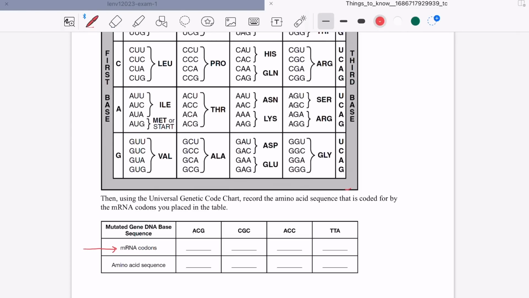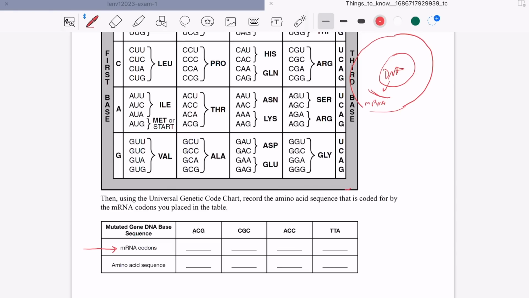In protein synthesis, you need to make a protein. You have your cell, right? You have your DNA in the nucleus. The DNA does not leave the nucleus. It cannot do that. Cannot. So the DNA has to make a copy. That copy then leaves, and it's only one-stranded. That is called messenger RNA.